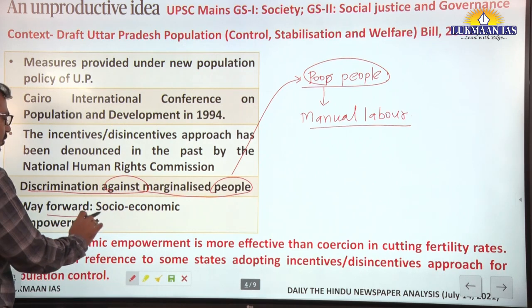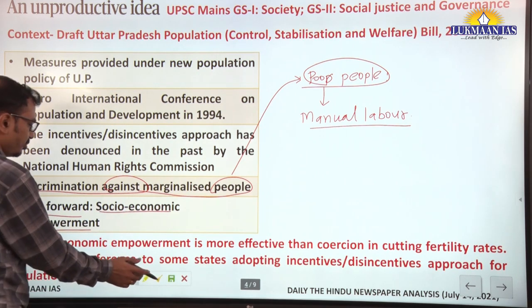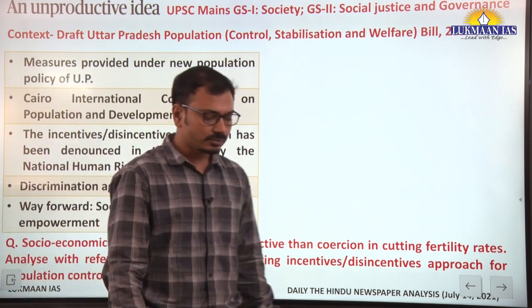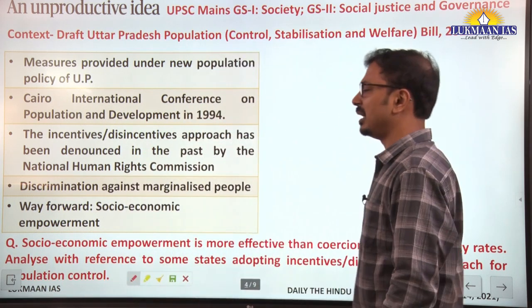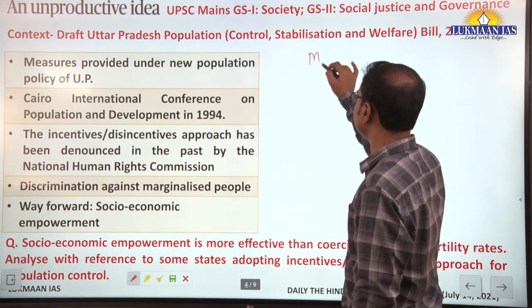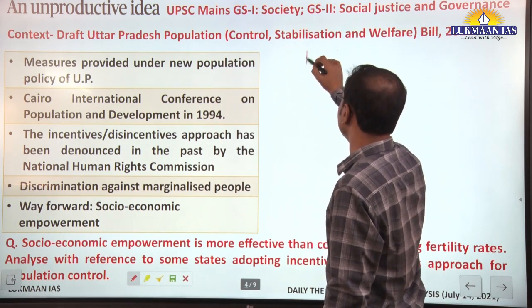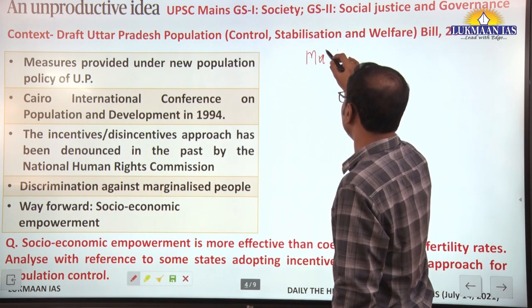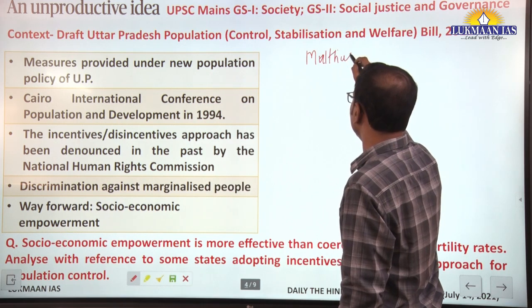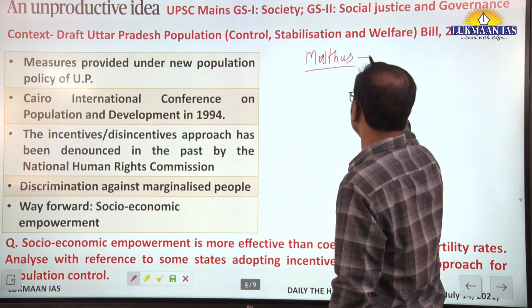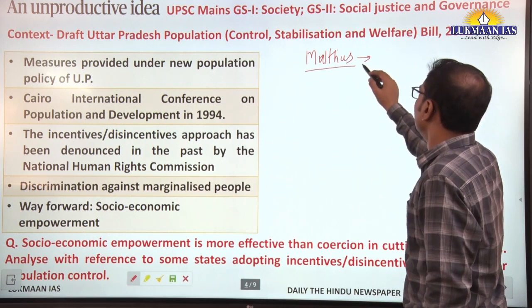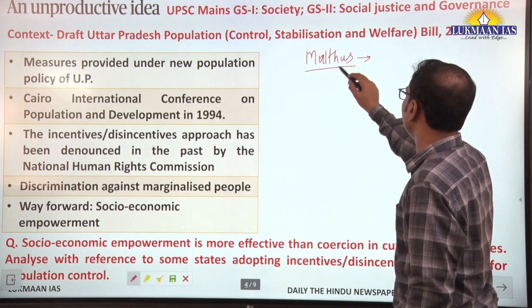What should be the way forward? Socio-economic empowerment. You should be aware of the Malthusian theory here, because this article mentions this particular population theory. Malthus was a population or demographic geographer.